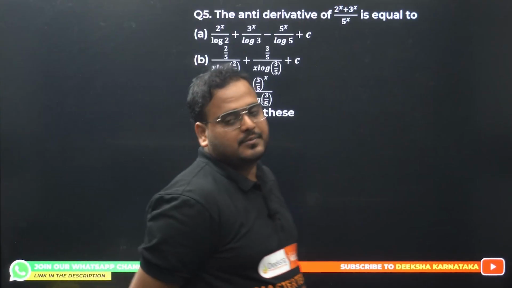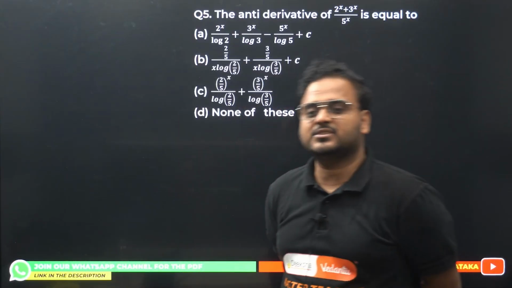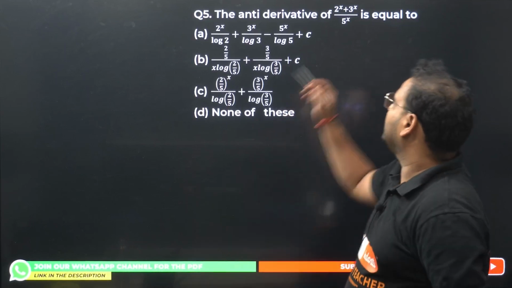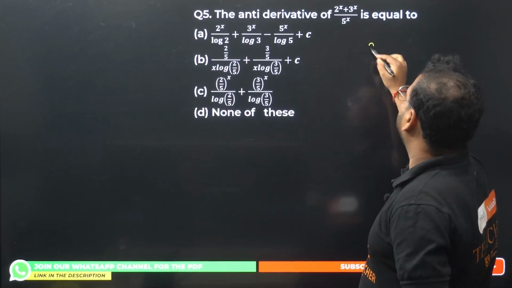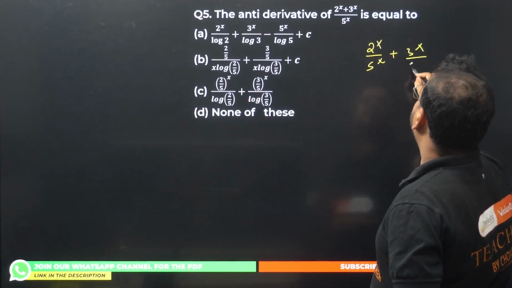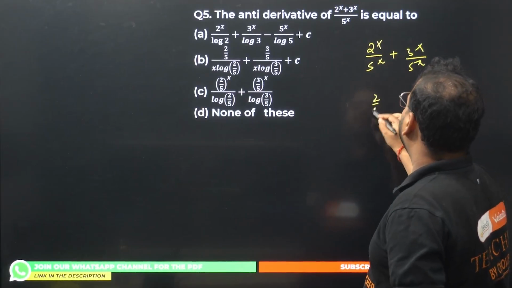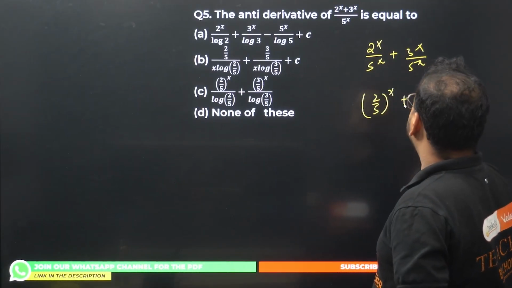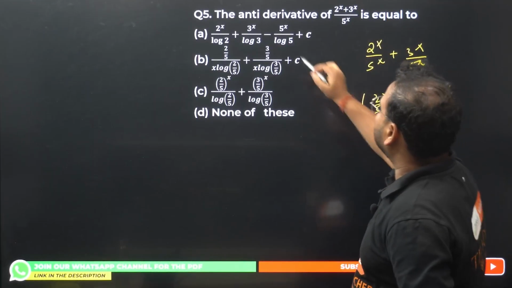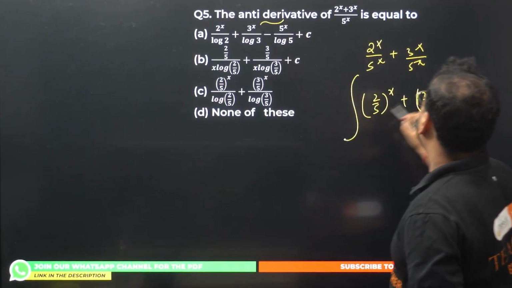Question number 5 now. I think you all can give me the answer. If it was a live session, I would have asked you to solve it. Okay, but it's not live, so I have to solve anyway. Let's solve it. We get 2 power x by 5 power x plus 3 power x by 5 power x. This thing becomes 2 by 5 power x plus 3 by 5 power x. Antiderivative means what? Integration. So integrate both of these.